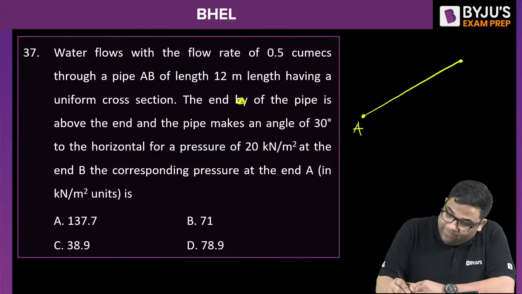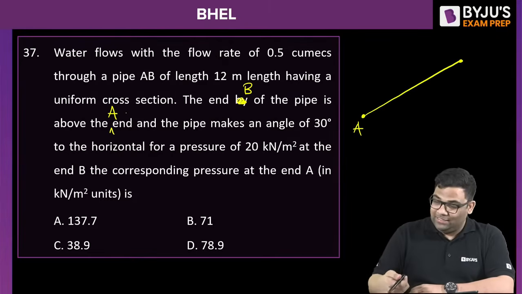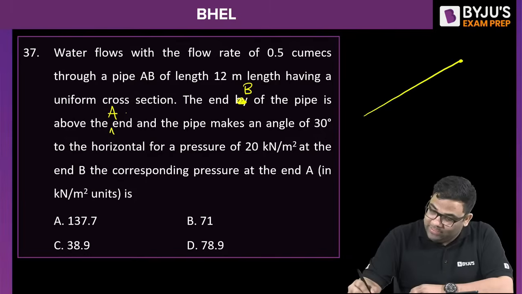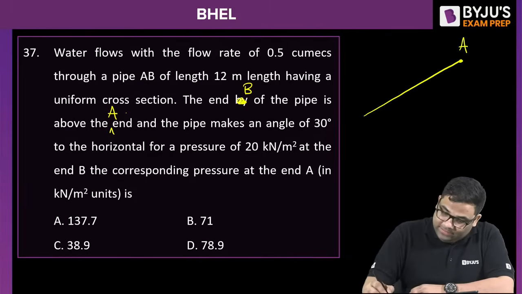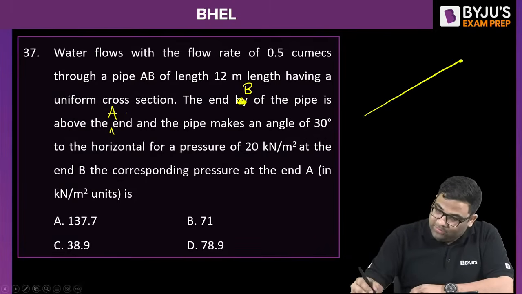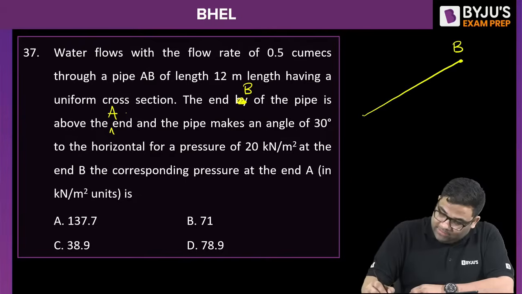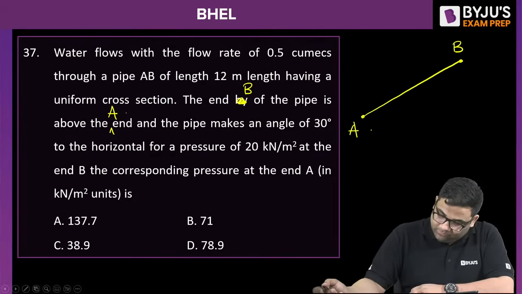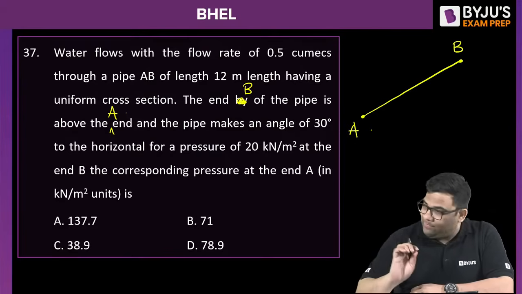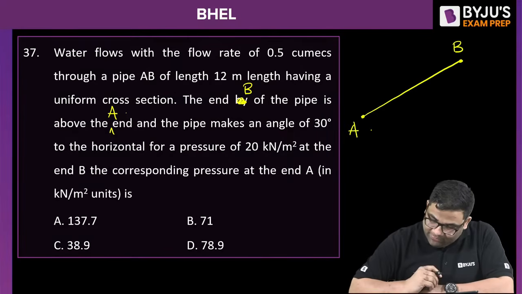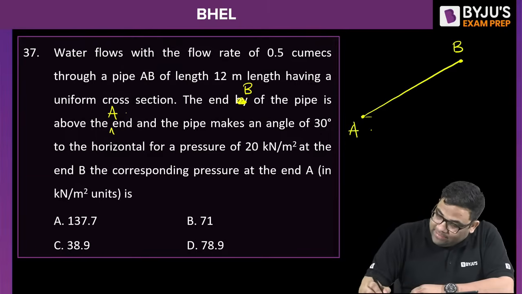Okay, the end B of the pipe is above the A end. There are some corrections. So this is actually A and this is above, so this is B and this is A. There's some typing mistake. Let me correct the question. The end B of the pipe is above end A and makes a 30-degree angle. Yes, this is a 30-degree angle.